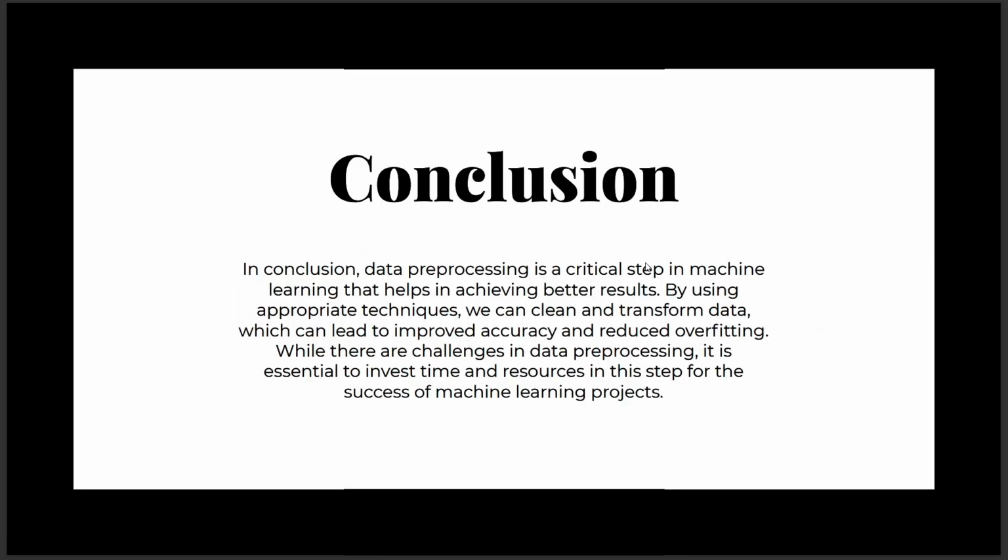In conclusion, data preprocessing is a crucial step in machine learning. It involves cleaning and transforming raw data into a format that can be easily understood by machine learning algorithms. Techniques like data cleaning, feature scaling, and feature engineering are used to improve the quality of data and make it more suitable for analysis. By performing data preprocessing, we can improve the accuracy and performance of machine learning algorithms.